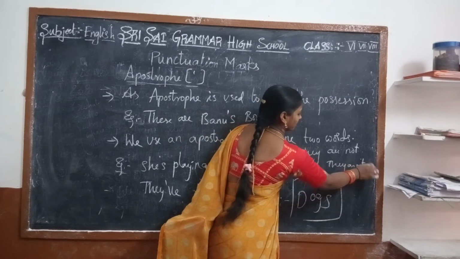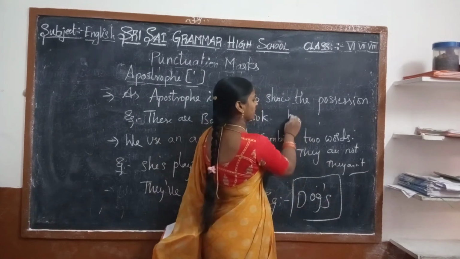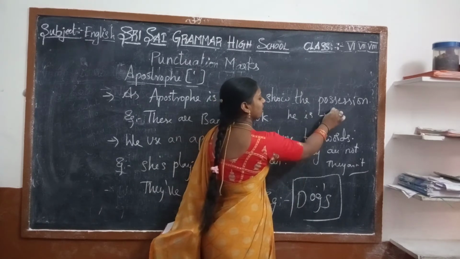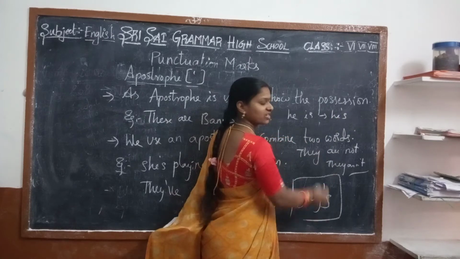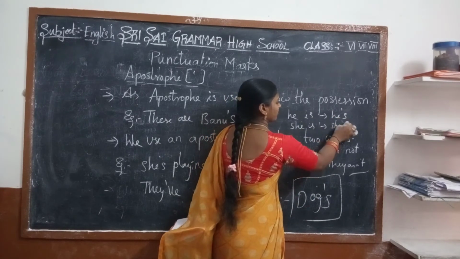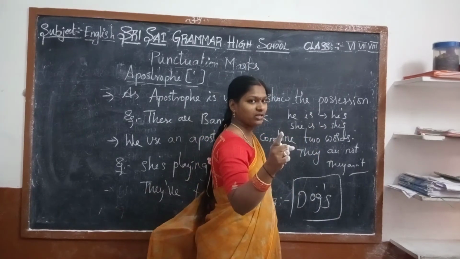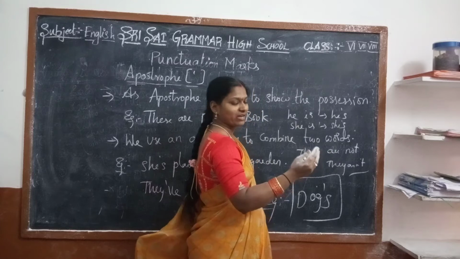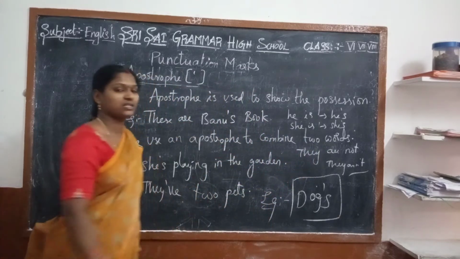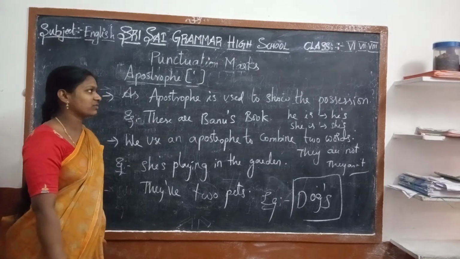He is, she is: combining two words in the form of one word. To become one word, we use an apostrophe. Understood how to use an apostrophe?